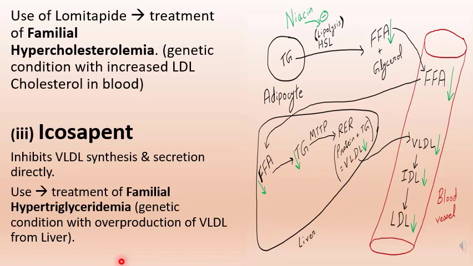Next drug is icosapent. Icosapent inhibits VLDL synthesis and secretion directly. It can be shown here in the figure. This is the site of action of icosapent. It inhibits the synthesis and secretion of VLDL. What is the use of icosapent? Treatment of familial hypertriglyceridemia. Familial hypertriglyceridemia is a genetic condition with overproduction of VLDL from the liver.